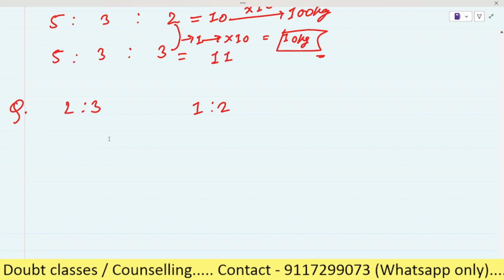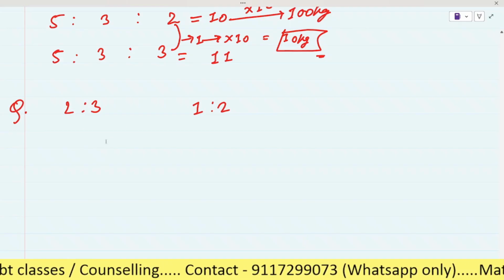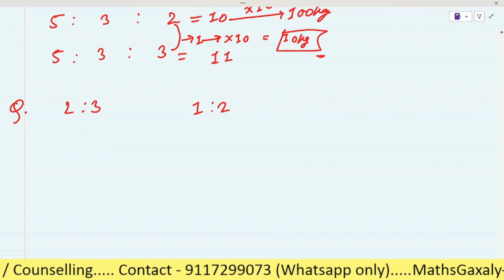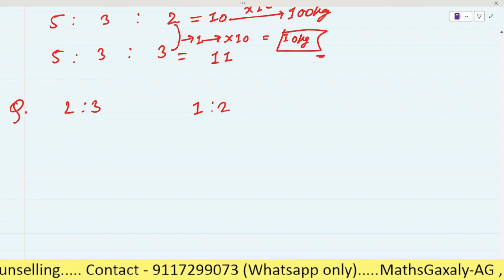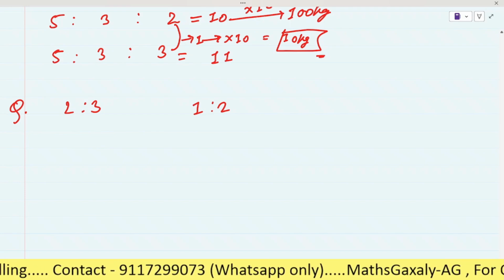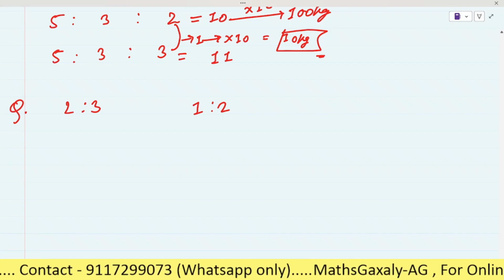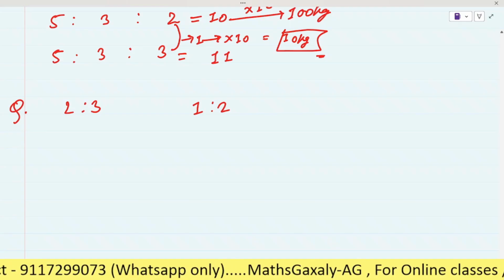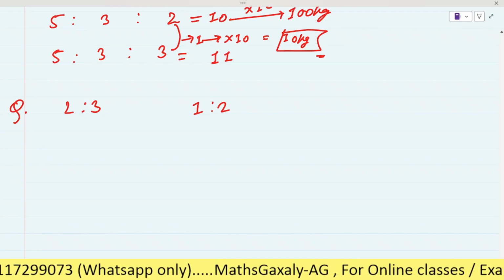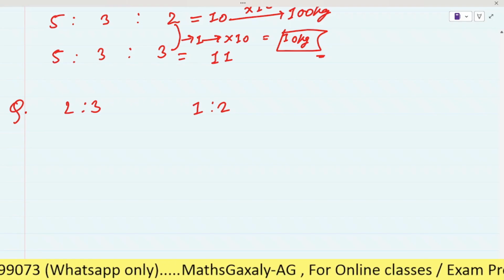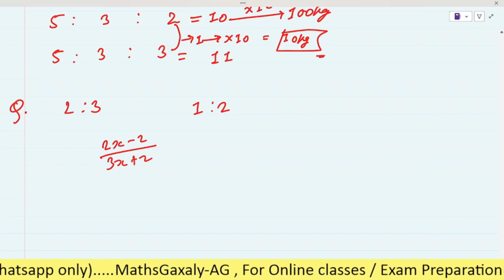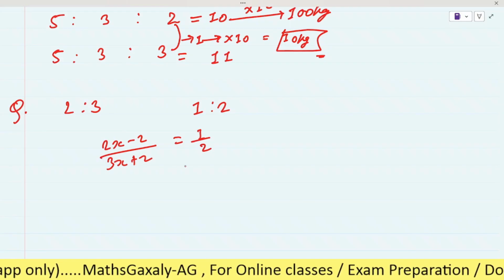Good. So here we will take it 2x and 3x, right? Yeah, 2x and 3x, है ना? And as here it is saying कि we have to subtract 2 from the numerator and add 2 in the denominator. So the equation will be (2x minus 2) divided by (3x plus 2), right? It will be 1 by 2.